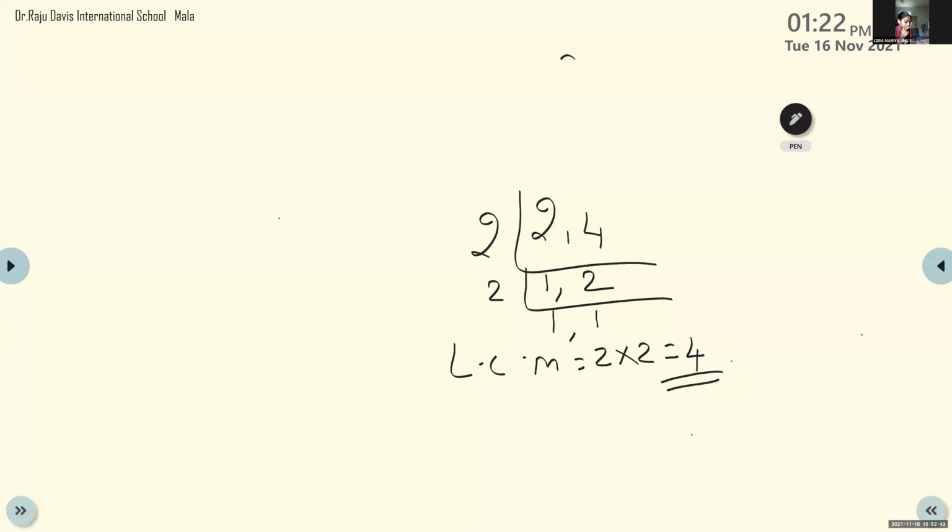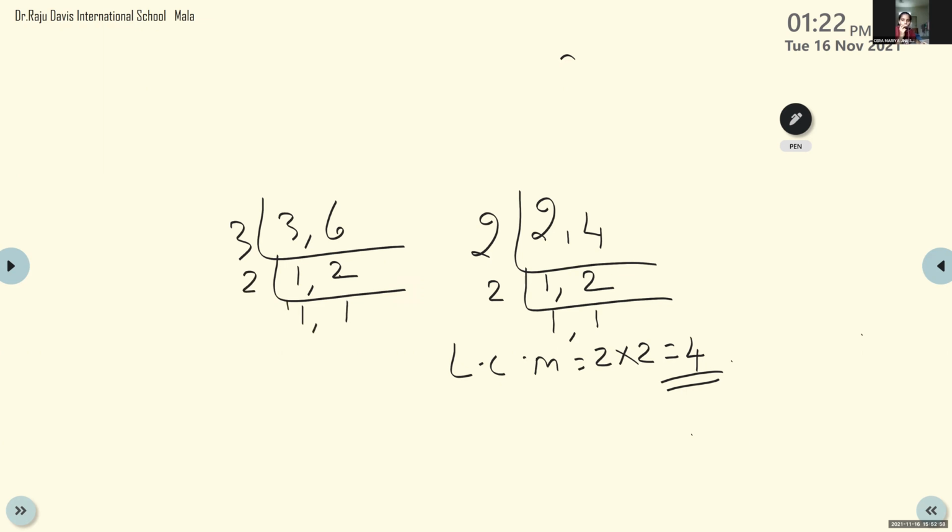Ma'am, in this 3 and 6, first we will divide 3 and 3, then we will get 1. Then we will divide 3 and 6, then we will get 2. Then how for this 1 and 2 will we divide? Again, 2 is here. You take 2, and 1 as it is.